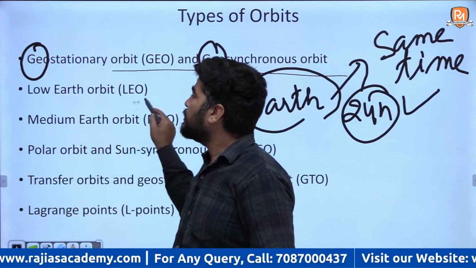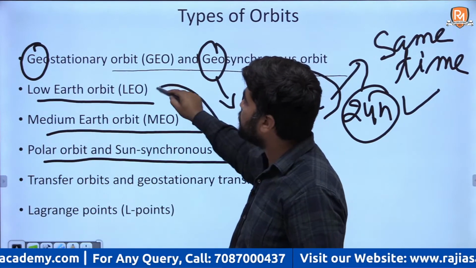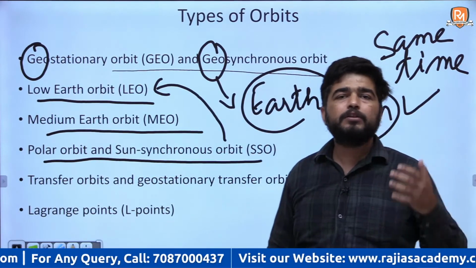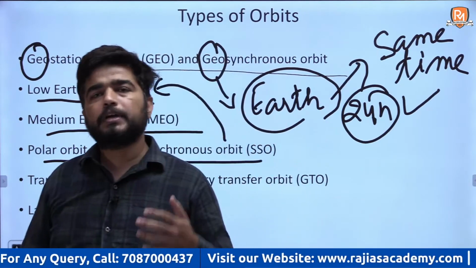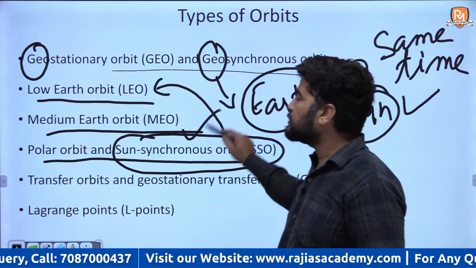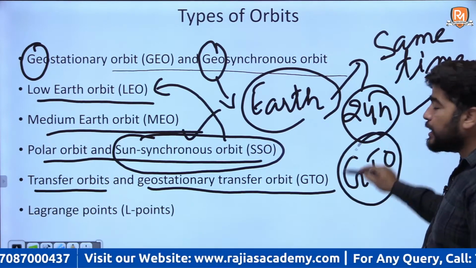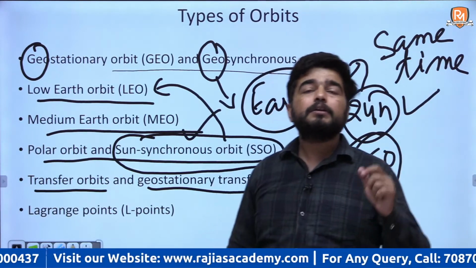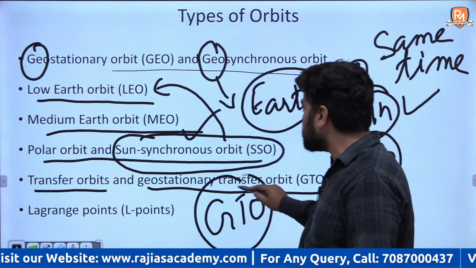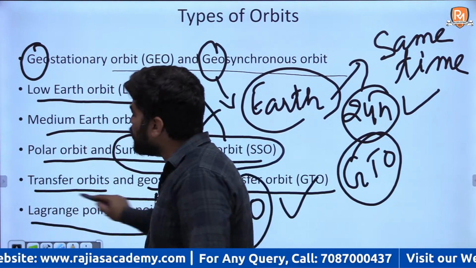Then low Earth orbit, middle Earth orbit, polar orbits and sun synchronous orbits are low Earth orbits only, but you get these terms while you read a newspaper or study any kind of current affairs notes. Then transfer orbits, that is geostationary GTO. You will find after a launch the term written: the satellite was launched in GTO orbit. What is this GTO orbit? We will discuss. And Lagrange points, these are not orbits.